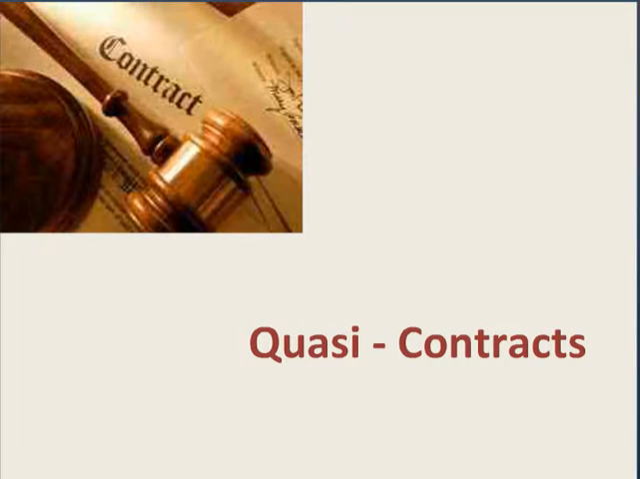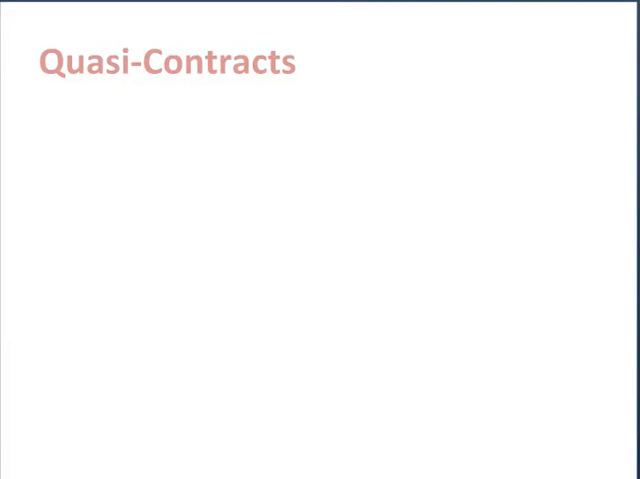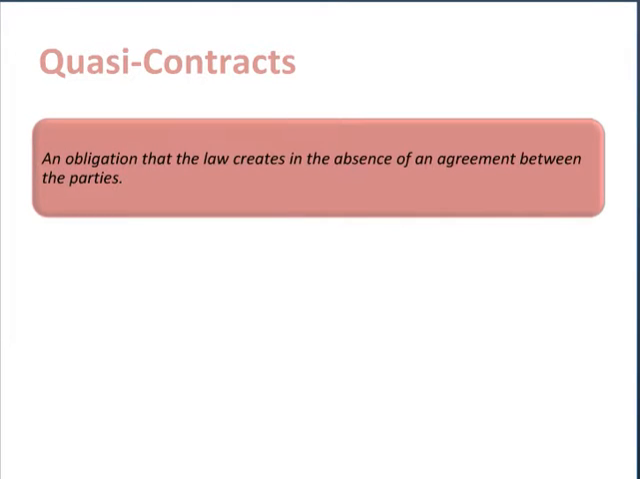After analyzing contingent contract, let's try to understand another type of contracts which are called quasi contracts. A quasi contract is a very interesting concept of law. This is in fact an obligation that the law creates in the absence of an agreement between the parties. There is no agreement between the parties, but still the law is creating an obligation.